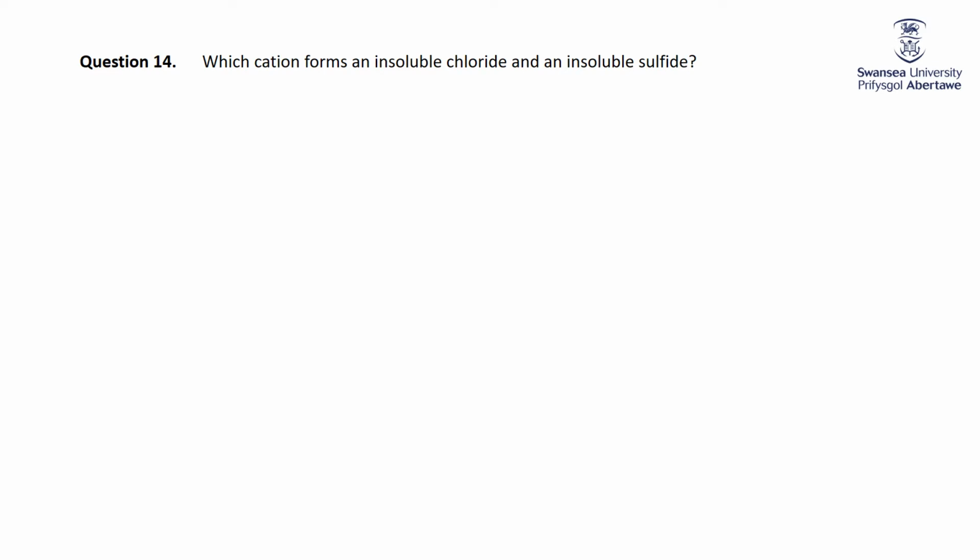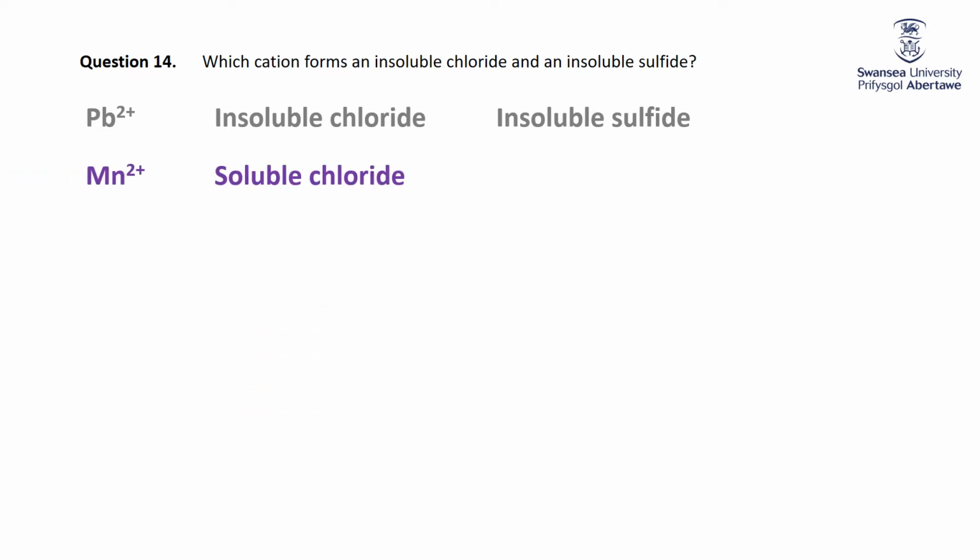Which cation forms an insoluble chloride, insoluble sulfide? Well, let's see. We know that lead has an insoluble chloride. Most chlorides are soluble except for silver, lead, mercury, and copper plus. Okay, sulfides are all insoluble unless the cation is an alkali metal, ammonium, or an alkaline earth metal. Lead is neither of those, so it has an insoluble sulfide. Manganese 2 plus, well, it's not one of the list of insoluble chlorides, so it's a soluble chloride, but everything with a sulfide is insoluble unless it's an alkali metal, alkaline earth metal, or ammonium, and manganese is a transition metal, so it's an insoluble sulfide.